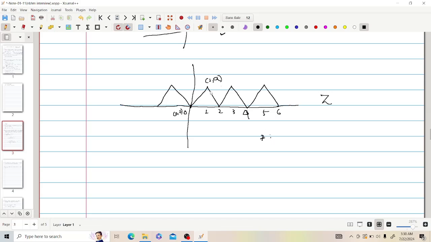Using this concept for all the line segments I can define it on the whole real line, and then they were satisfied.